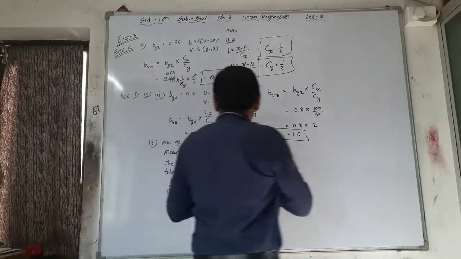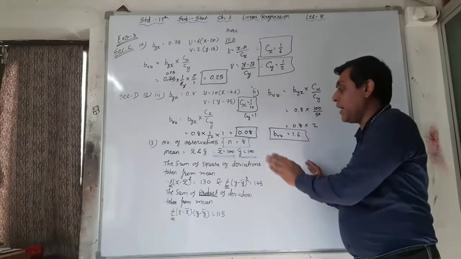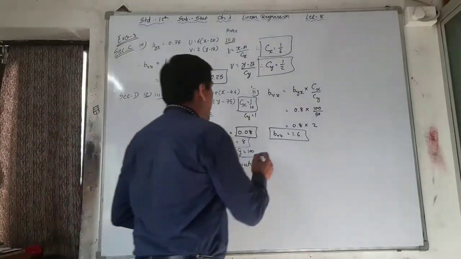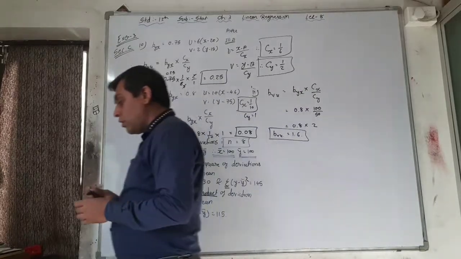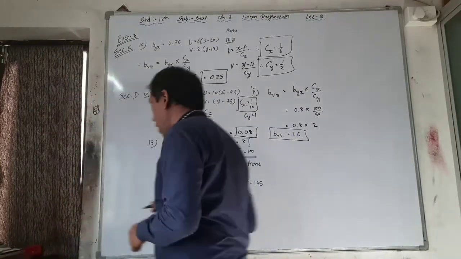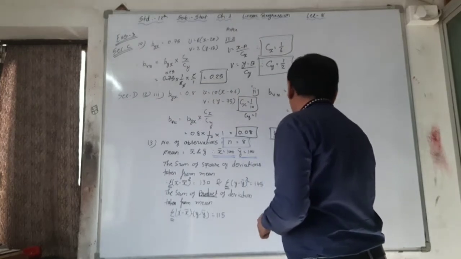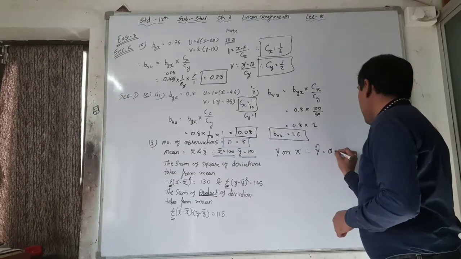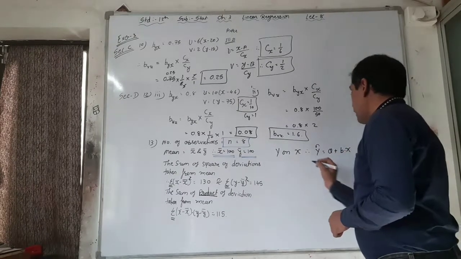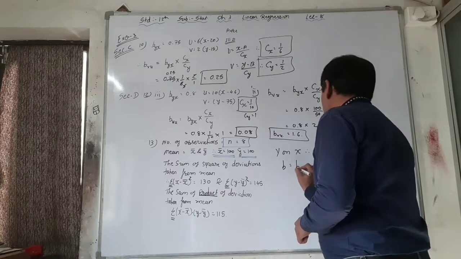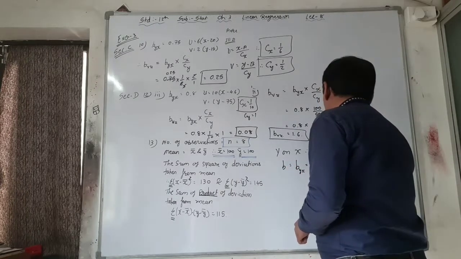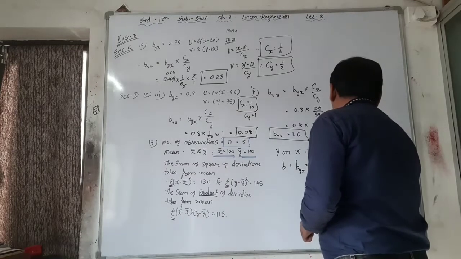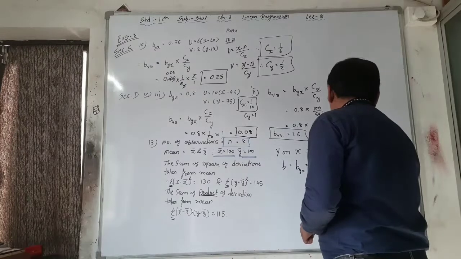So here the information is given in the theoretical format, and we are converting that into our practical, that is formula format. Now what is the question? Obtain the regression line of y on x. Y on x, that is y cap is equal to a plus bx. For that, b is equal to what? Byx is equal to, here what is the formula? Sigma x minus x bar into y minus y bar upon sigma x minus x bar whole square.